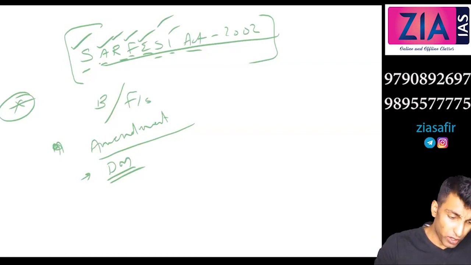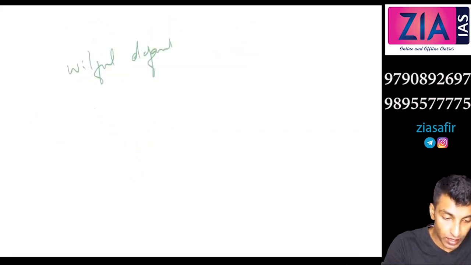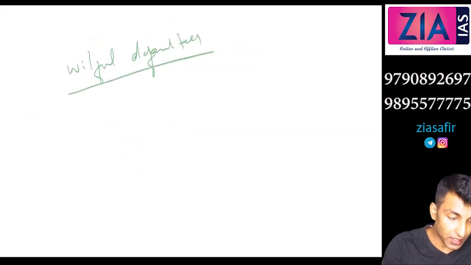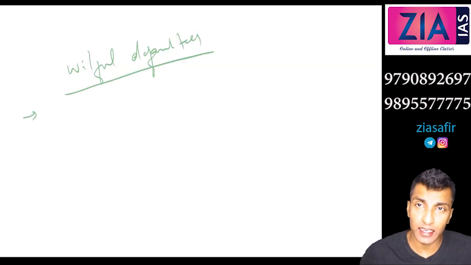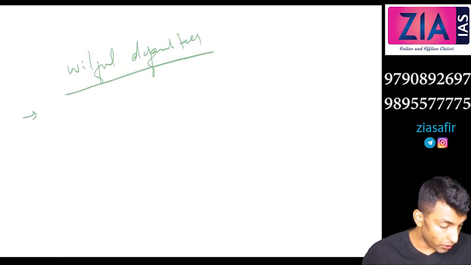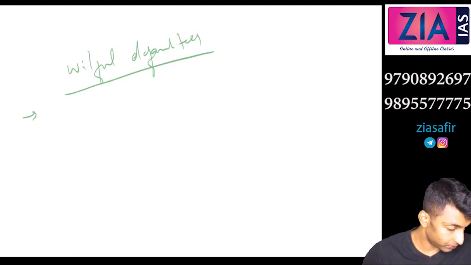One more term you can write there, willful defaulters. Just write faster. These are companies or individuals who default on bank loans.